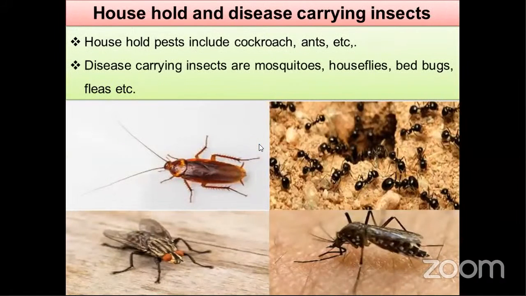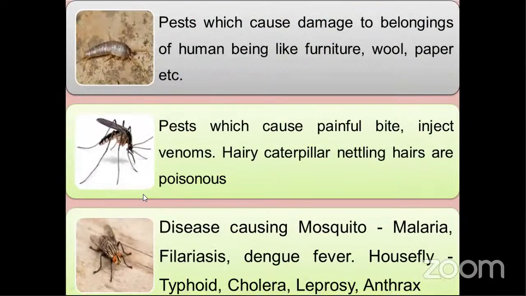Next, the fourth one, household and disease carrying insects. Everyone has a house, and at that time also some insects will cause damage. So these household pests include cockroaches, ants, silverfish. There are different types of household pests. Some disease carrying insects are also there, like mosquitoes, houseflies, bedbugs, and fleas. You can see these here.